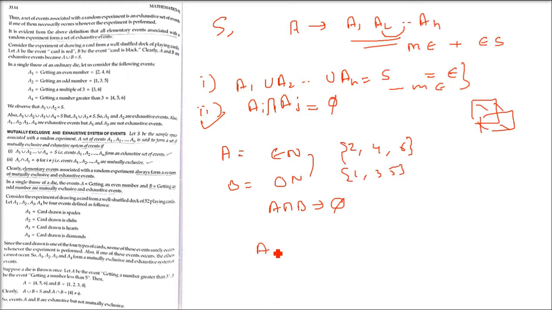These are mutually exclusive. And when I take the union, A union B, what do I get? 135 and 246, so 1, 2, 3, 4, 5, 6, all of them. So A union B is giving me the sample space and A intersection B is phi. That means both conditions are true and we say it is a mutually exclusive as well as exhaustive system of events.